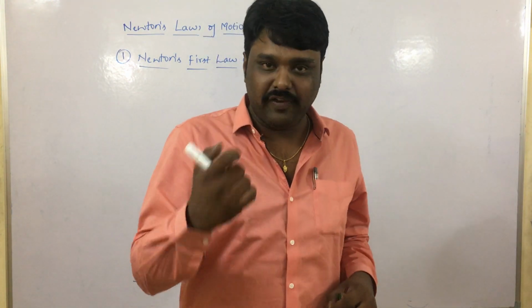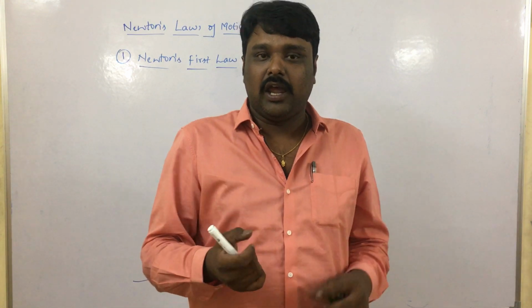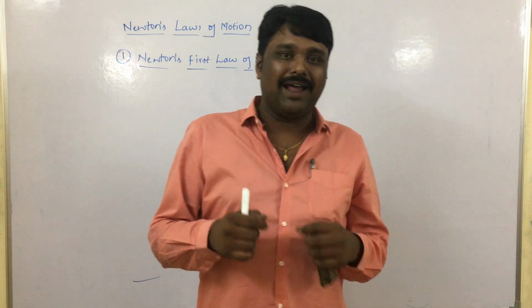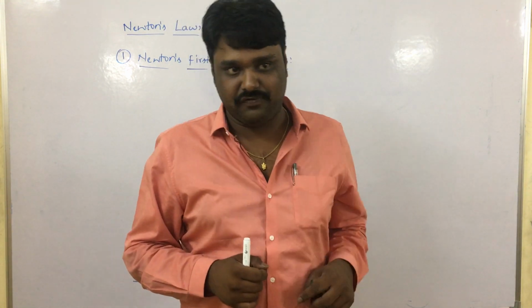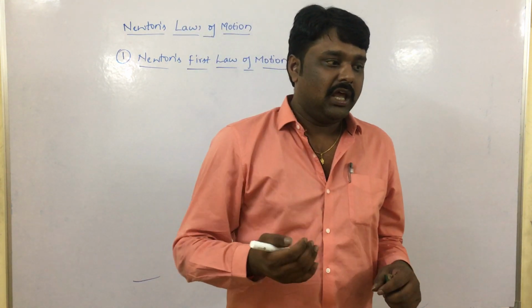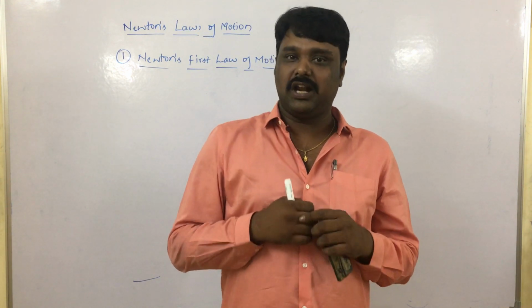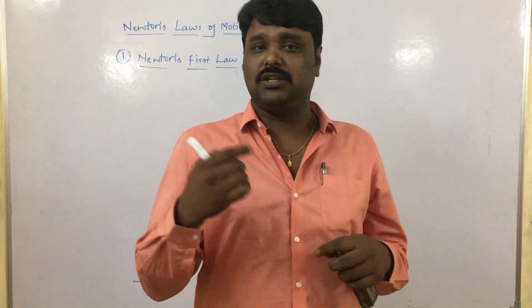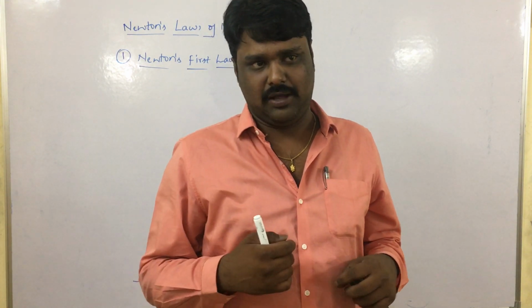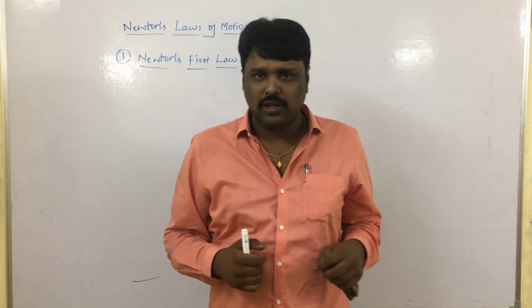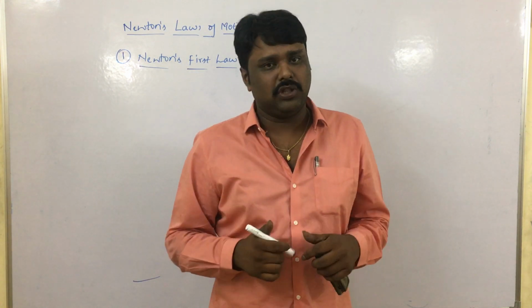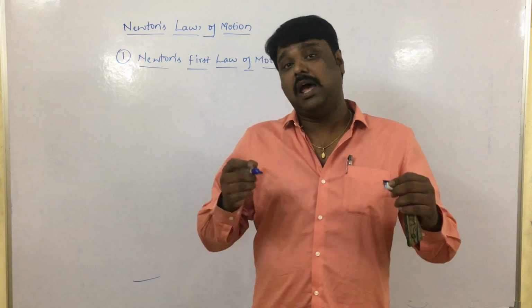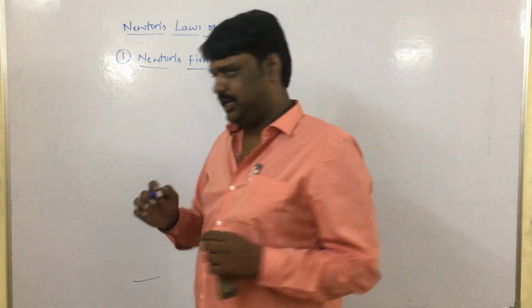Suppose an object is moving, it tends to move continuously and it doesn't stop unless it is acted upon by an external force. Suppose we have another object which is at rest, it doesn't move, and that property of an object can be called inertia. Inertia is a beautiful concept and it depends upon the mass. More the mass, more is the inertia. And there are three kinds of inertia.